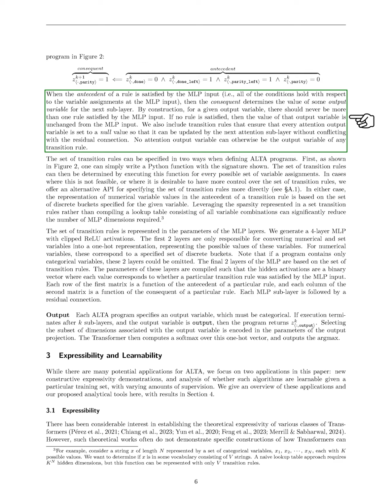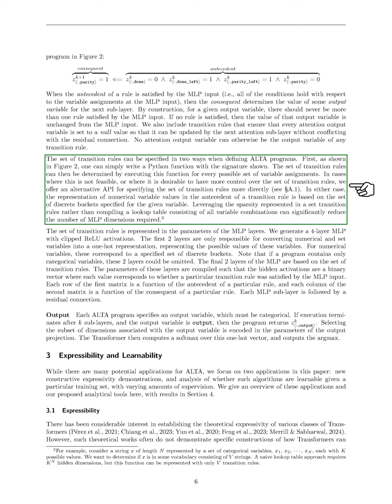Importantly, only one rule can be satisfied for any given output variable at a time. If no rules apply, the output variable retains its value from the MLP input. We also include rules that set every attention output variable to a null value, allowing updates from the next attention sublayer without conflicts. No attention output variable can be the result of any transition rule.